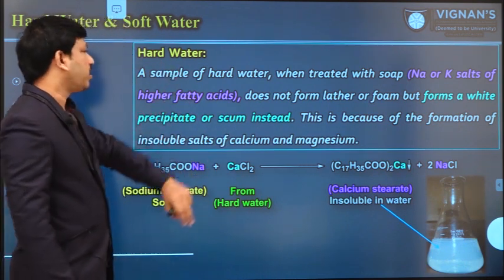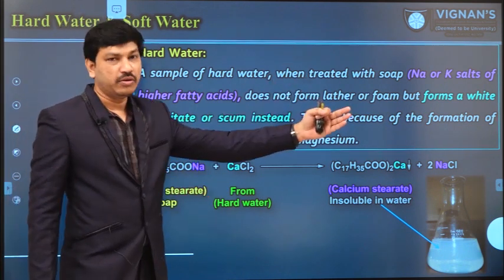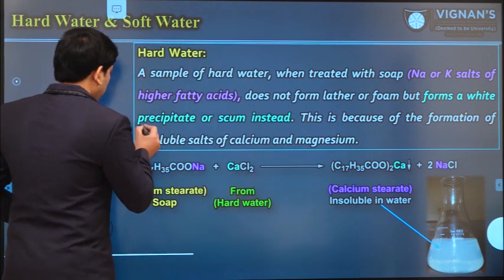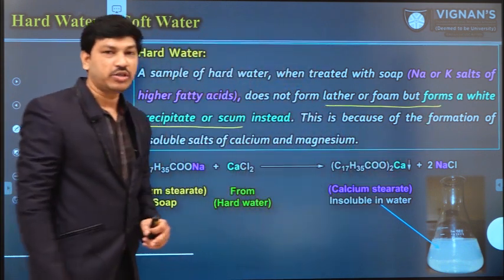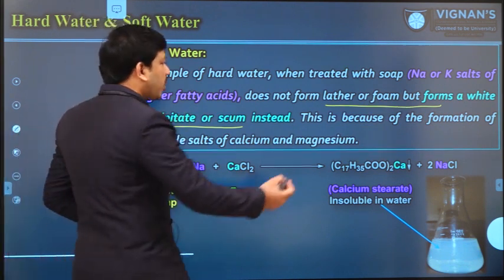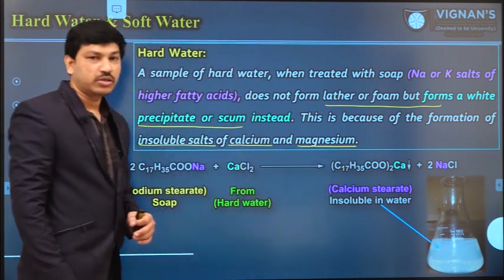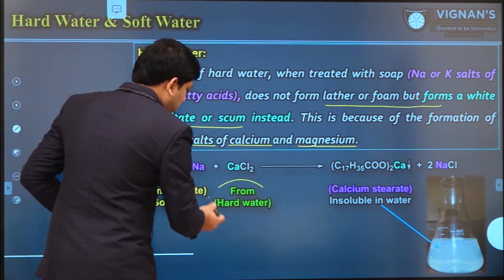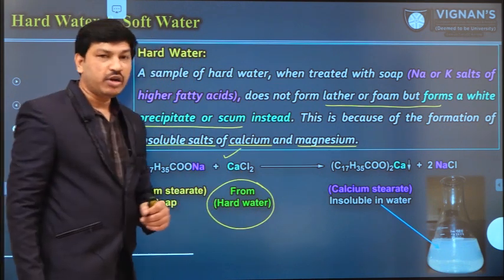So what is hard water? Hard water means whenever hard water is treated with soap solution, it will always produce a precipitate instead of forming lather or foam. The main reason is that hard water always contains some amount of salts like calcium and magnesium salts. For example, let us assume that this is our hard water sample. This hard water sample contains calcium chloride as one of the dissolved impurities.